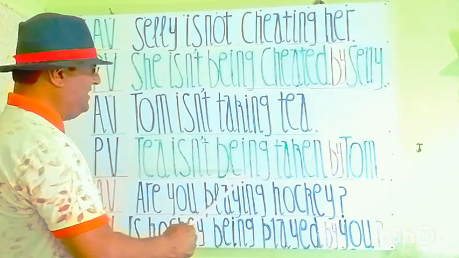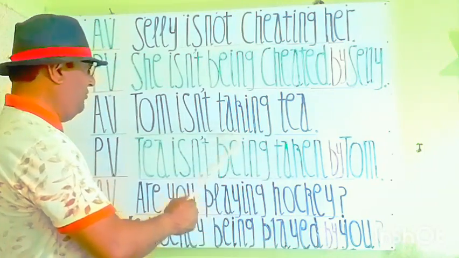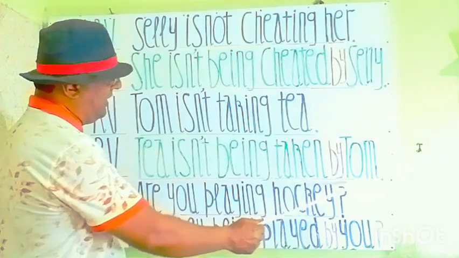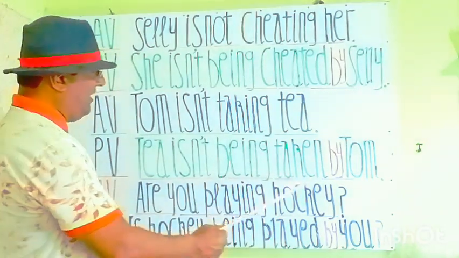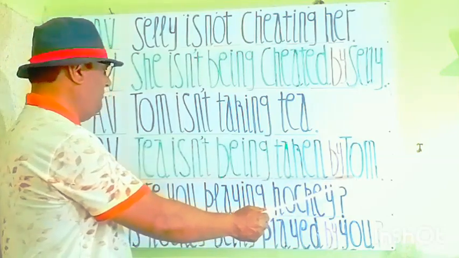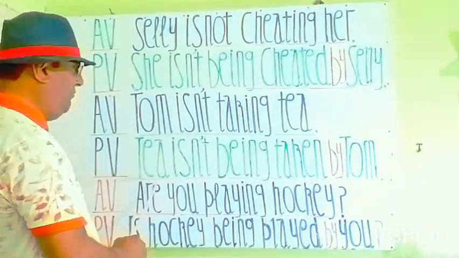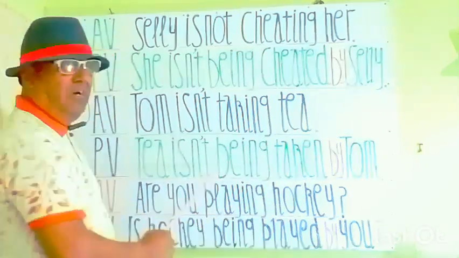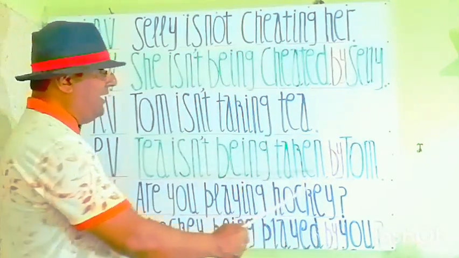So tea isn't being taken, and the third form of take is taken. So, tea isn't being taken by Tom. Tom will come here as an object in the passive statement. A beautiful statement again.